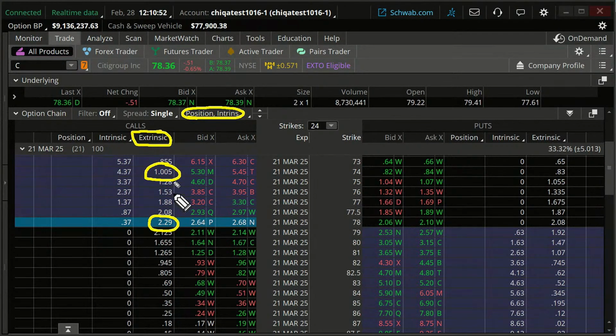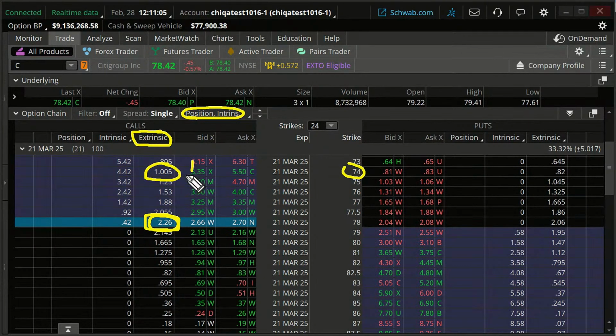It's not going to be exact, but I have two of these. I have two of these 74s. Okay, so I'm going to go 2 times 105, which is going to be about 210. Not exactly, but roughly. This is roughly 1/2 the amount of this because I'm doing 2 times this number of contracts as I am doing of this one.